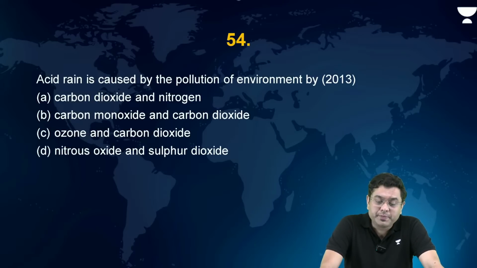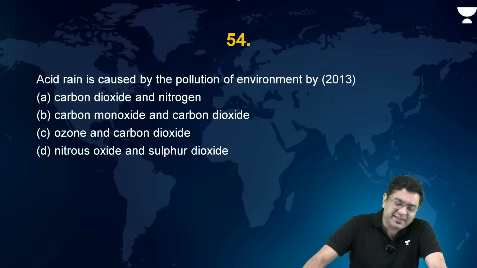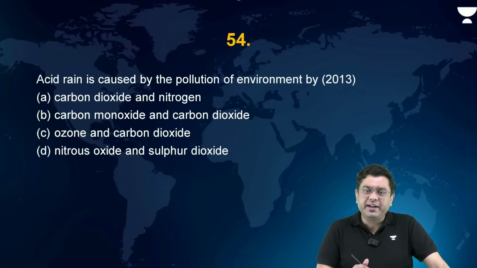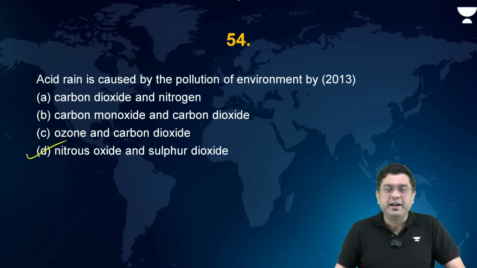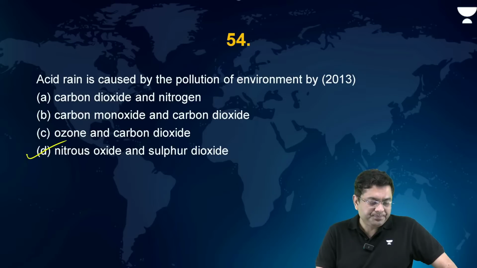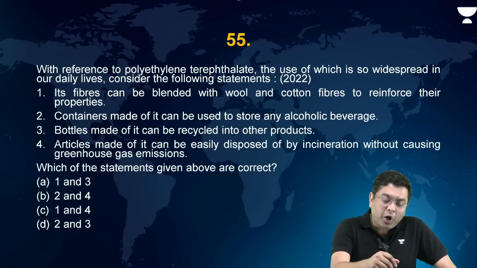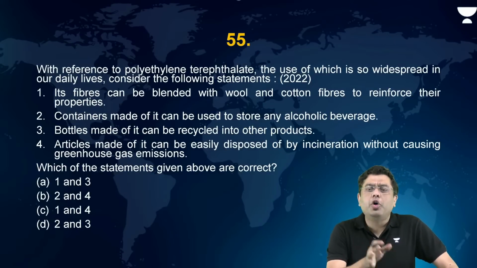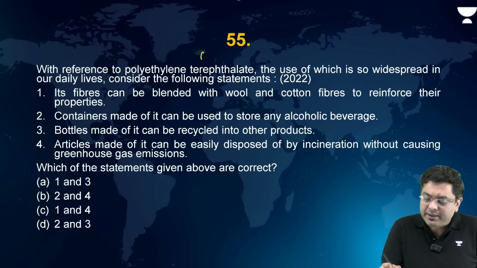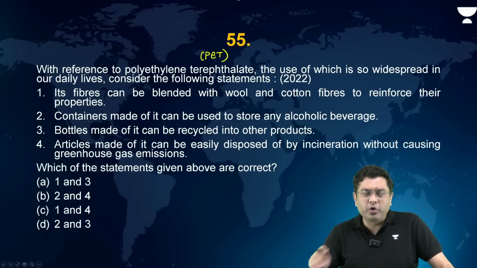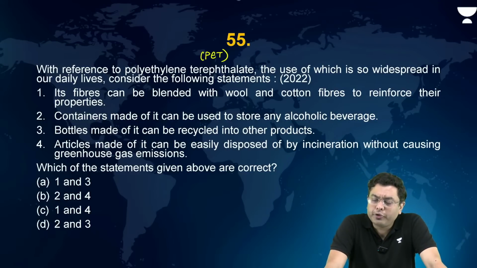Now again, the same question was repeated. Acid rain is caused by the pollution of environment by. Now we have just discussed this, so I don't think we need to discuss the entire thing again. Nitrous oxide and sulfur dioxide. Right? Now, with reference to polyethylene terephthalate, or what is known as PET, you would have heard about the PET bottles. The plastic bottles, they are also known as the PET bottles, the use of which is so widespread in our daily lives. Consider the following statements.